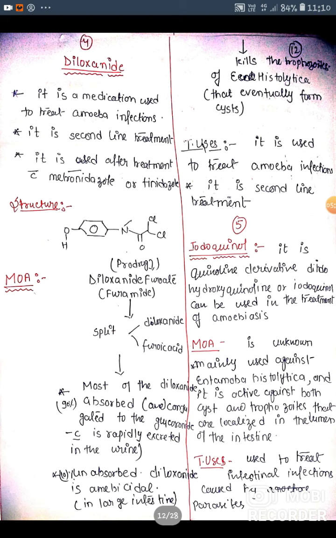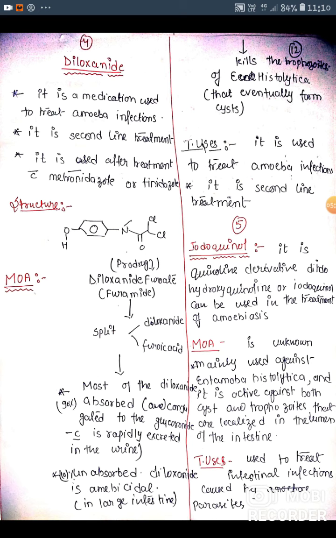Next drug is diloxanide. Diloxanide is a medication used to treat amoeba infection. It is a second line treatment. It is used after treatment with metronidazole or tinidazole. Structure of diloxanide is as follows. Mechanism of diloxanide.